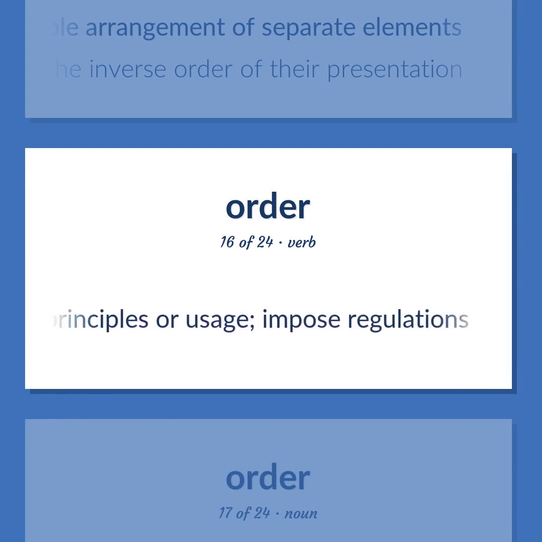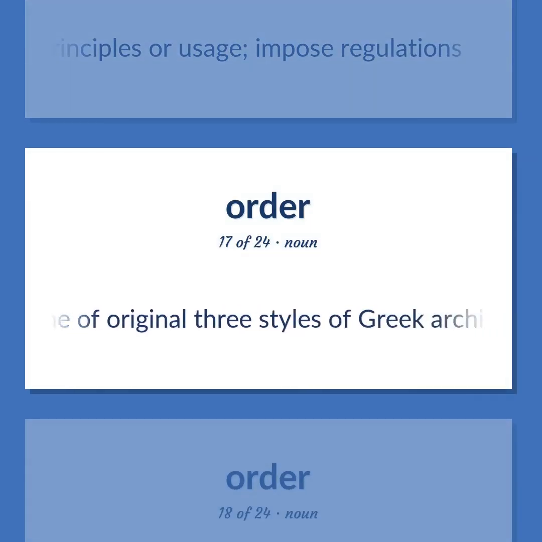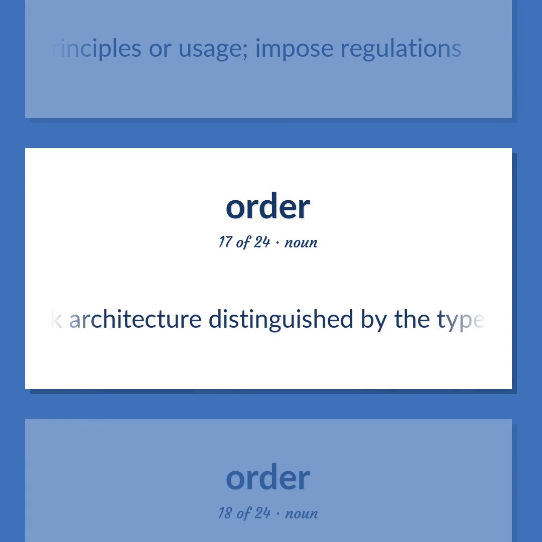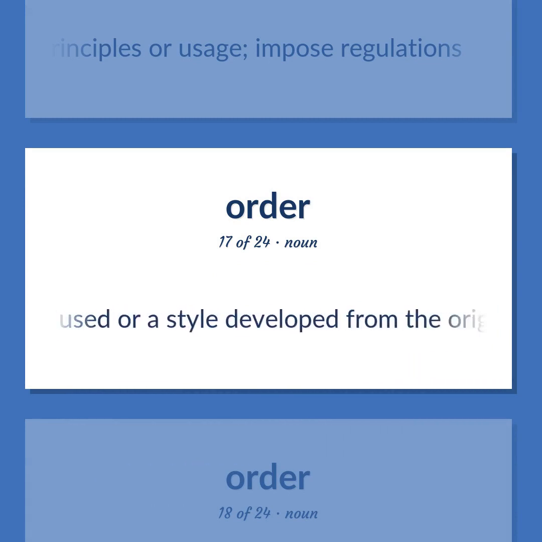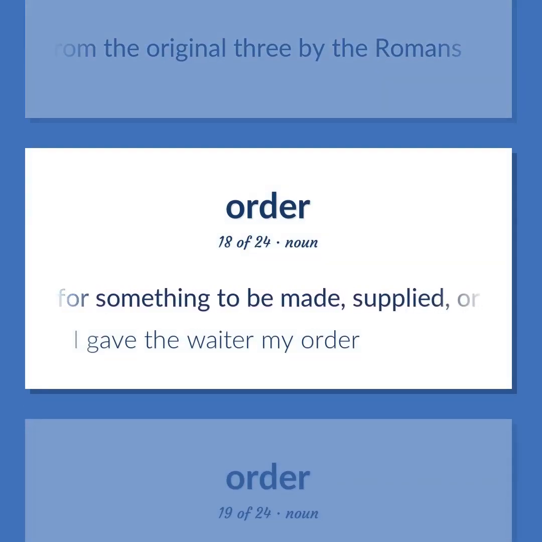Impose regulations. Architecture. One of the original three styles of Greek architecture distinguished by the type of column and entablature used, or a style developed from the original three by the Romans. A request for something to be made, supplied, or served. I gave the waiter my order.